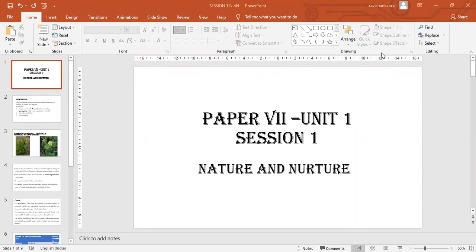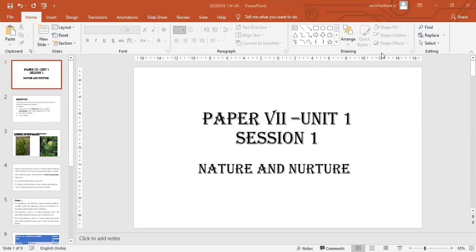In this session 1 in paper 7, we will study some aspects from unit 1, nature and nurture. The seventh paper includes genetics and evolution. In the first unit, when we study genetics, we have to understand how a gene is expressed and how it is inherited from one generation to another, and in an individual species or organism, how the gene works to express a character and how it is nurtured or supported by the environmental condition.